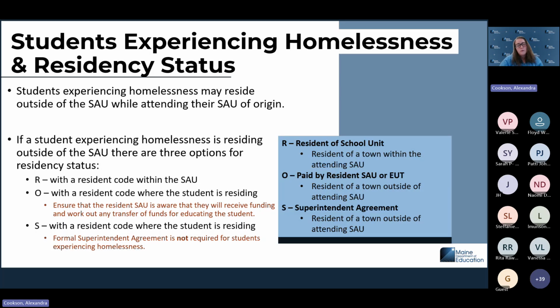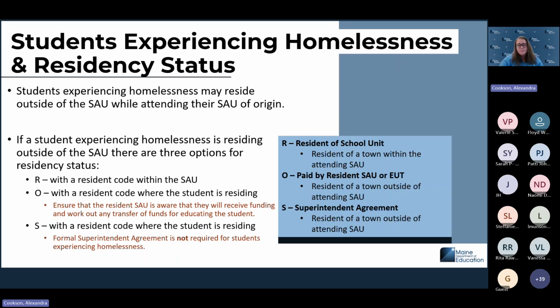The first one is to leave the initial status of the student. So let's say the student started with you and they were resident of the SAU and their resident town was within your district. If they now are experiencing homelessness and they are residing out of your district, you can leave that initial identification of the student, how it was when they first started their enrollment this year.